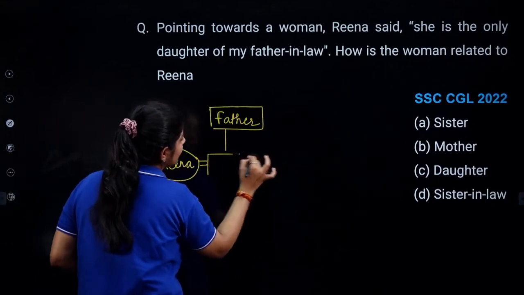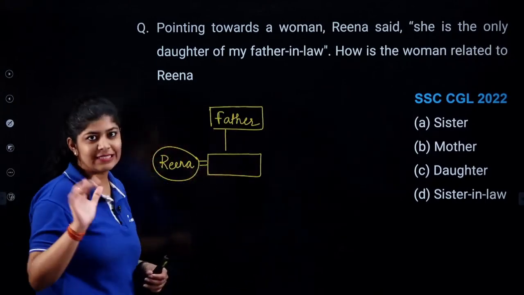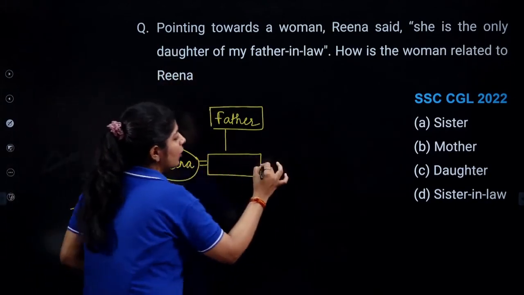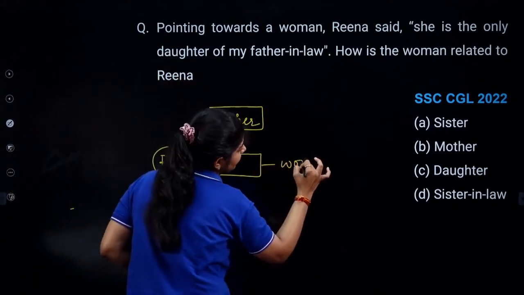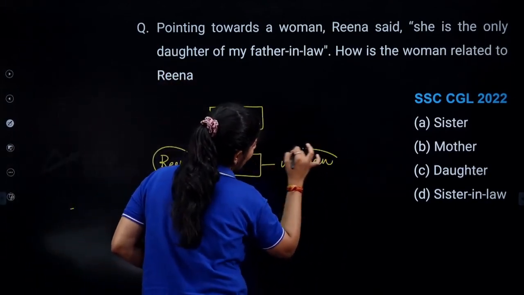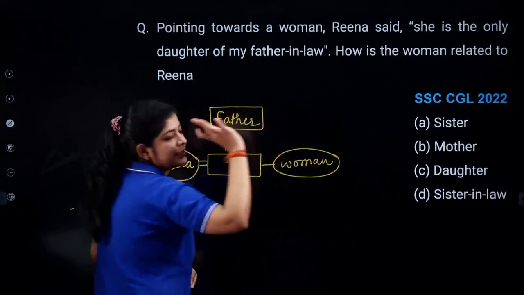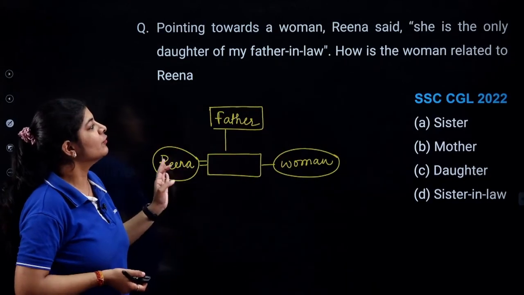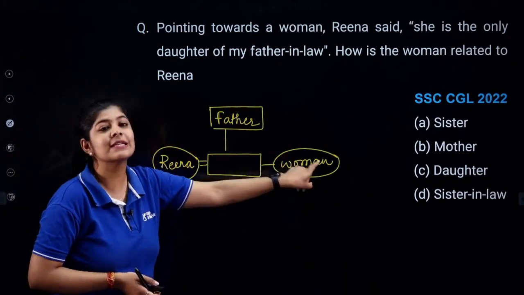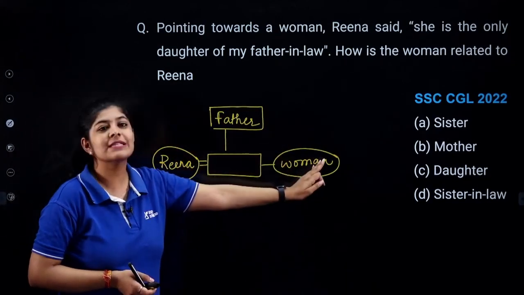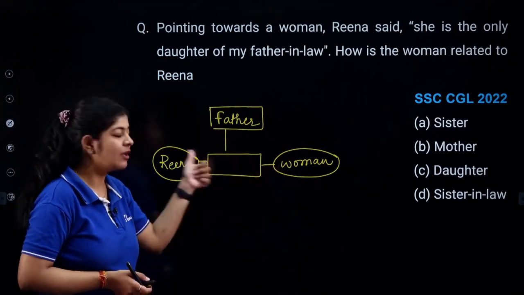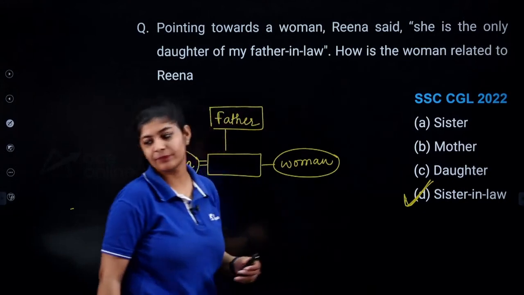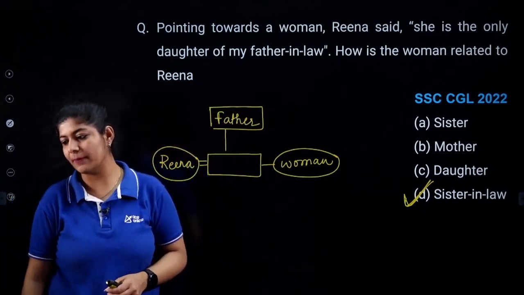So he must be married to a woman, whose name is not given, but it says that she is the only daughter, that means here the woman is present. There are no other daughters or no other sisters present. Now we have to determine how this woman is related to Reena. So the woman is nothing but sister-in-law. So the correct answer over here is option number D.